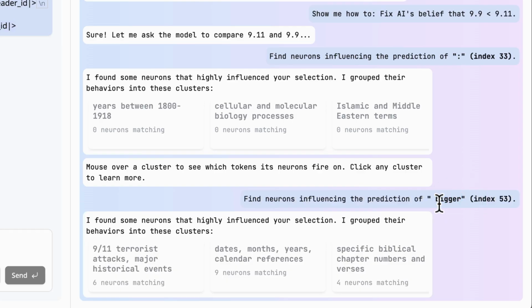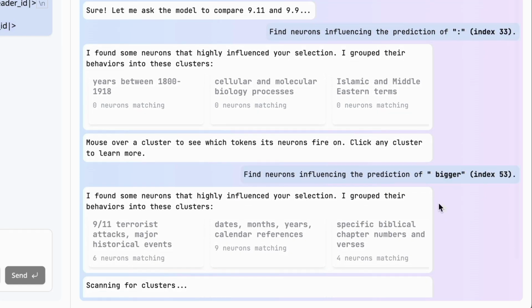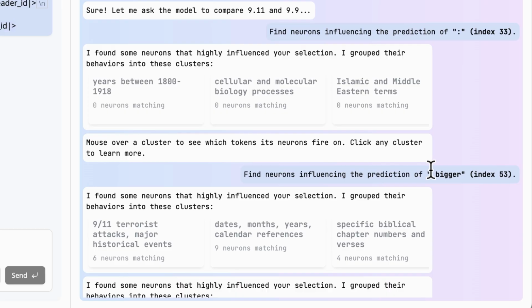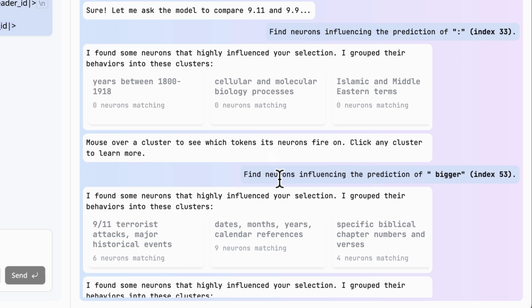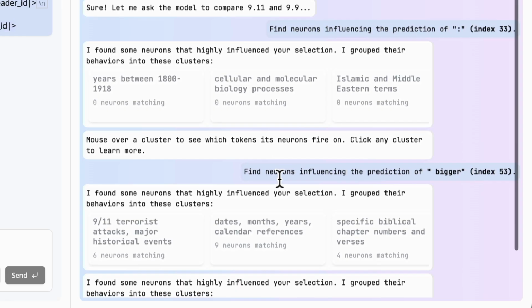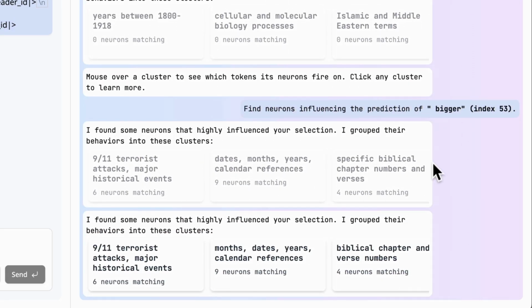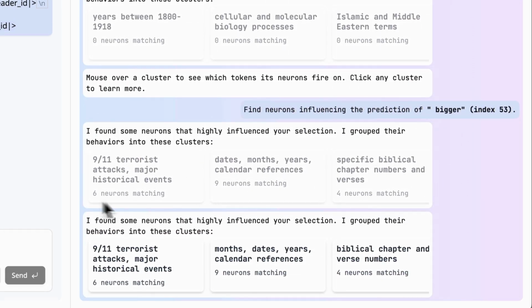Now, it's not always clear cut because there are so many neurons inside these models, billions. It's not like one neuron leads to the selection of this bigger token. Instead, there are clusters, and they all contribute to the model selecting a token to different degrees. So it's not a one-to-one comparison, but we can still investigate. So here we go. It seems to have had an error here, but that's okay. We'll focus on this bottom one.